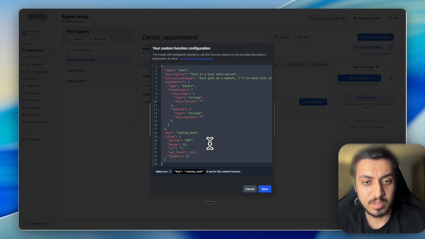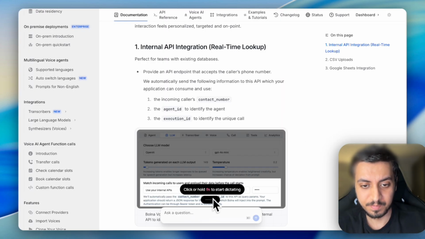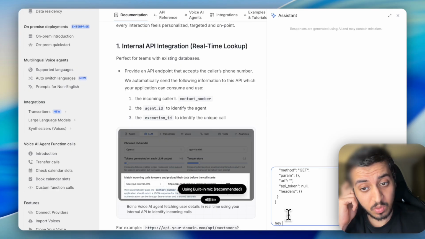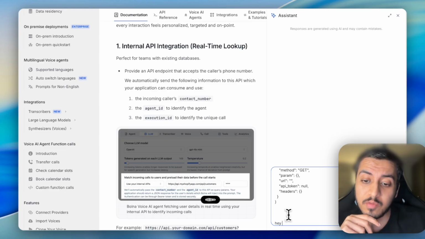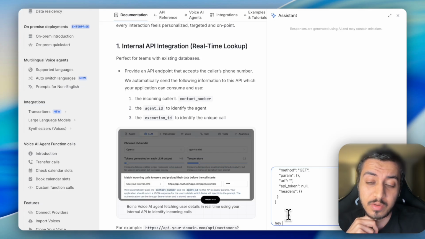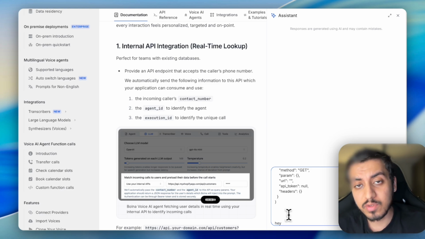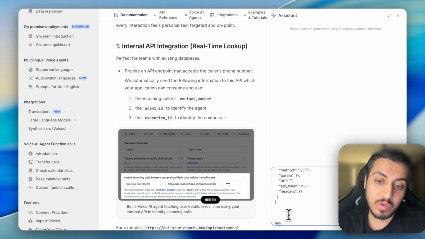So for that, let's copy this. This is the tool call which I have to make, but here I have to add a parameter of action where I will define whether that tool call is for check availability, book appointment, cancel appointment, or reschedule appointment, and I will also have certain parameters linked with it. Like for book appointment, I'll have to send the start time and end time. For cancel appointment, I have to send the event ID. For book appointment, I have to send the summary as well and the phone number. So how can I do it? Can you give me a JSON for it?